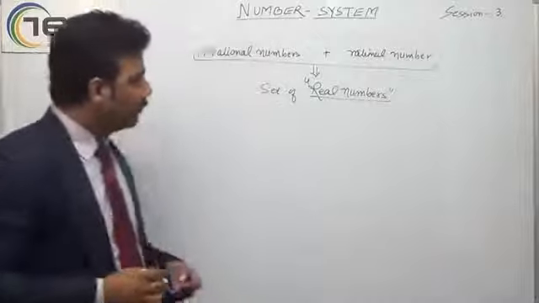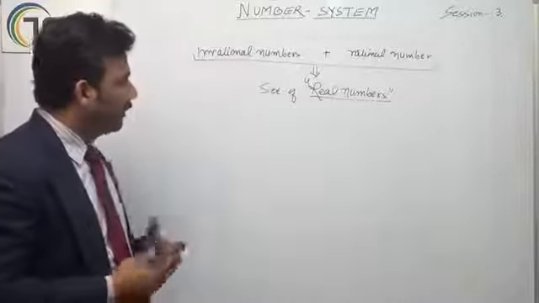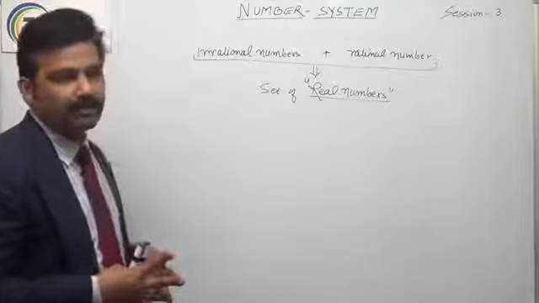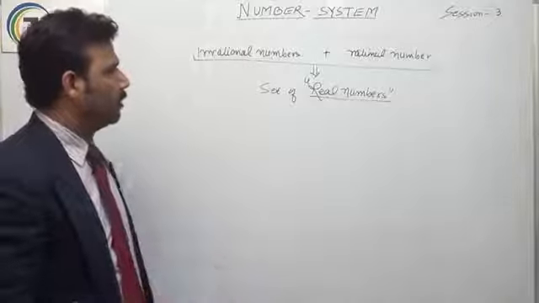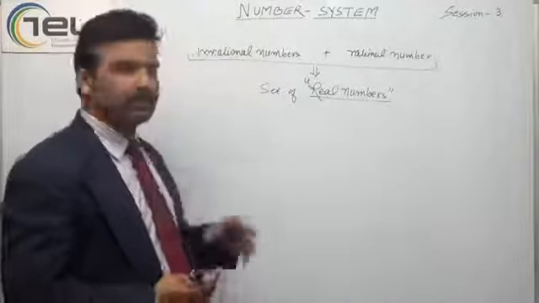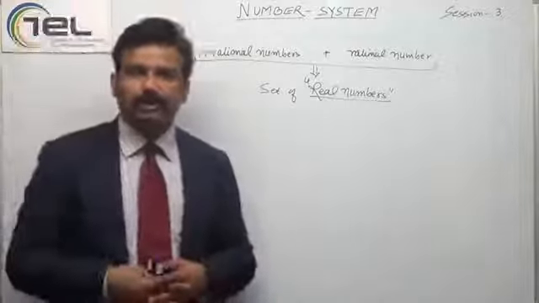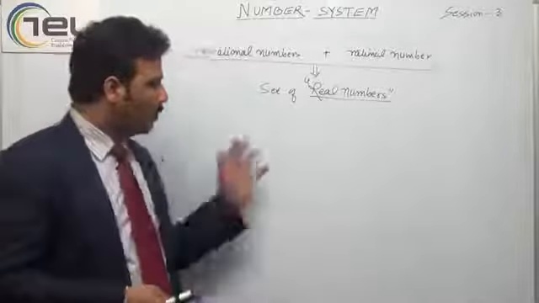So all the numbers which we have to represent on the number line are either irrational or rational. We have discussed a lot about the rational numbers, what they are, and now we have discussed irrationals also, and I'm sure you understood all the things, and how to represent a number.